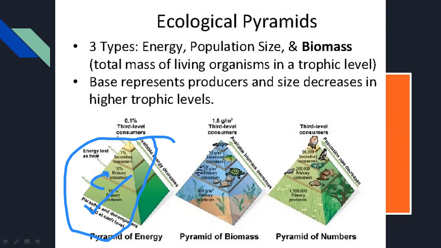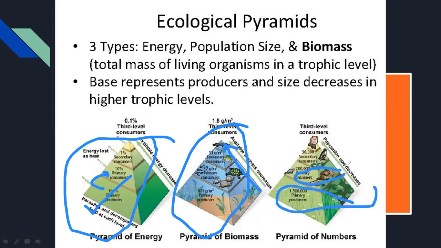Now in the case of biomass also, it decreases towards the upper level, like 1.5 gram per meter square at the third level of consumers. So in the pyramid of biomass, available biomass decreases towards the upper level. Now the third one, the pyramid of numbers, same thing. At the producer level there are a lot of numbers, above it there are fewer, and at the very end the apex predators are even fewer. That is the pyramid of numbers. So we have seen 3 ecological pyramids: pyramids of energy, biomass, and number.